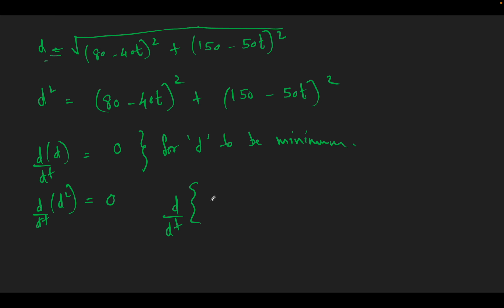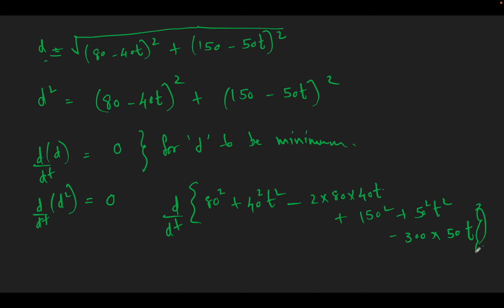what is d square? d square is 80 square plus 40 square t square minus 2ab, 2 into 80 into 40t, plus 150 square plus 50 square t square minus 300 into 50t.